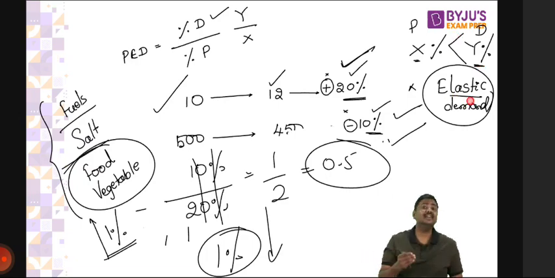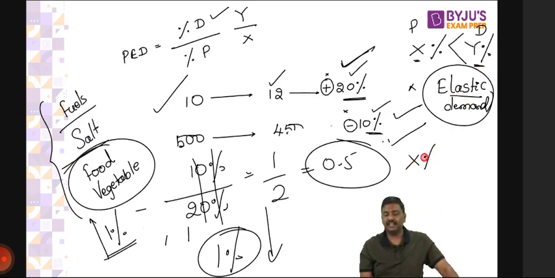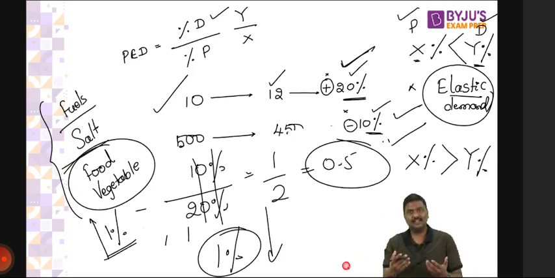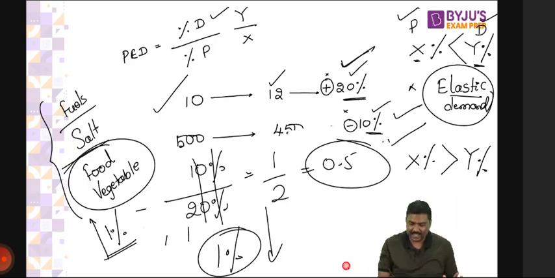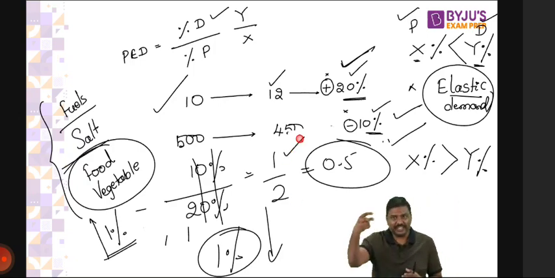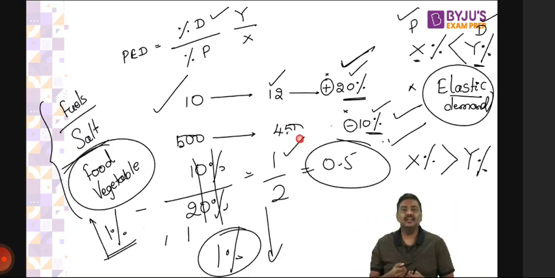And if it is vice versa, X percentage is greater than Y percentage, for price as well as demand, then you'll get a PD less than 1. That is said to have inelastic demand. For example, I've given one calculation here. Price is changing by 20%, but demand is changing by only 10%, which means the price change is very high and demand is changing by a very small number. That is said to have inelastic demand.